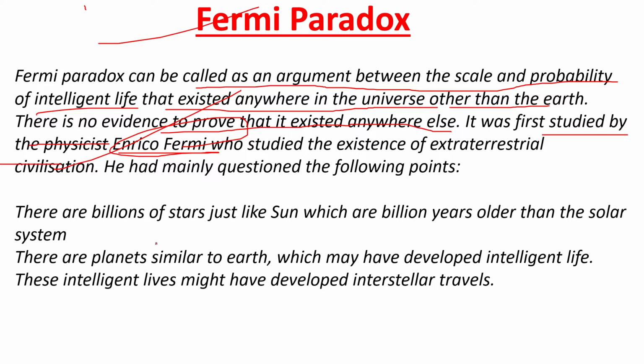There are billions of stars like the sun, billions of years older than the solar system. There are planets similar to Earth which have developed intelligent life, and these intelligent life might have developed interstellar travel. So this is your Fermi paradox.